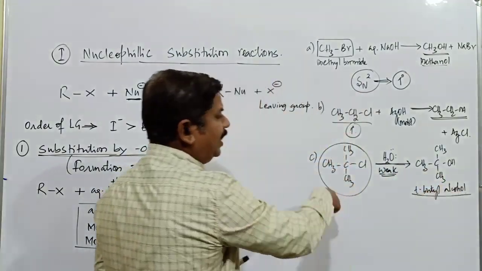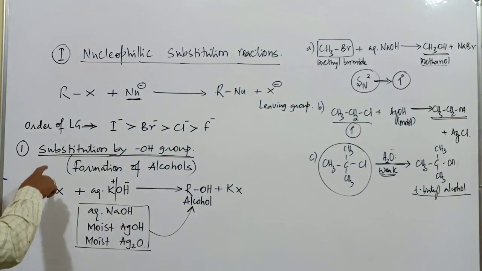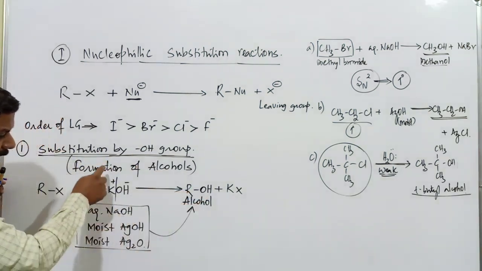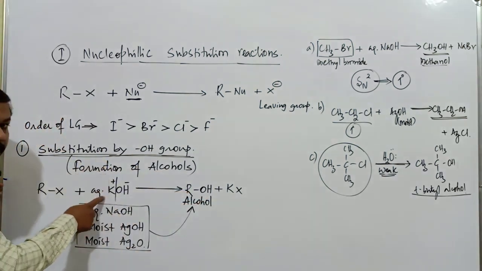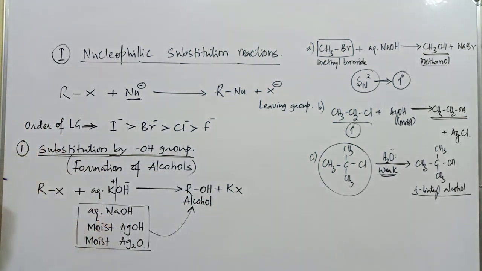Totally, we have converted the alkyl halide into the respective alcohol compound. So this is the substitution by OH group. An alkyl halide is converted into alcohol by any of these reagents: aqueous KOH, aqueous NaOH, moist silver hydroxide or moist silver oxide.